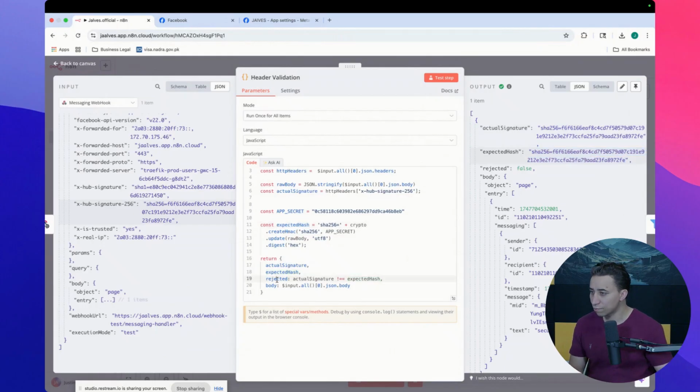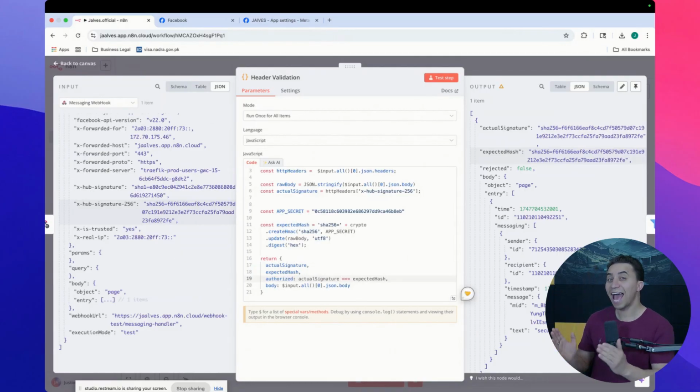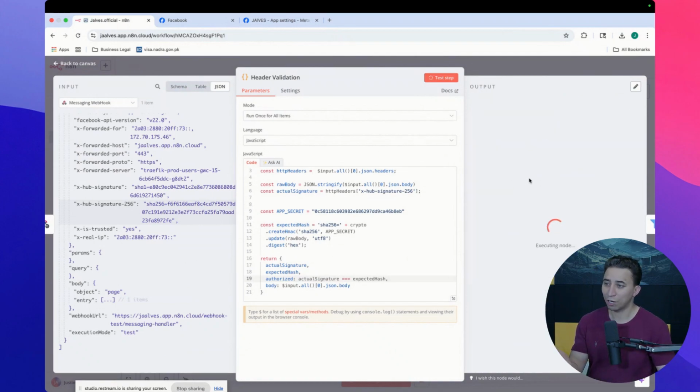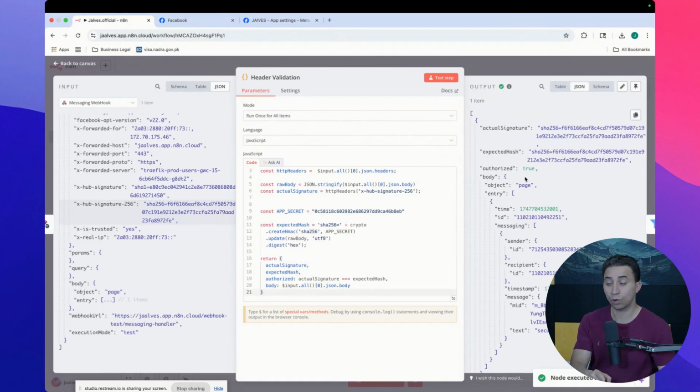Then you do this authorize, I think this is a better word. If the expected hash is the same as the one that comes from the header, authorize is going to be true. But if they are different, authorize is going to be false.